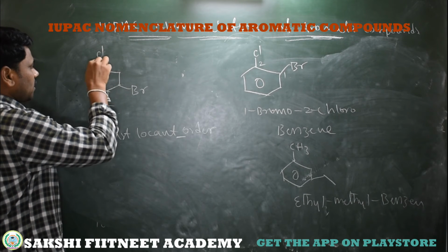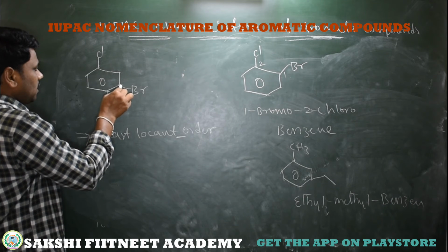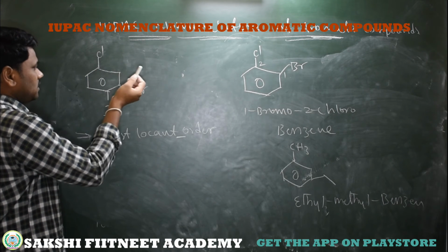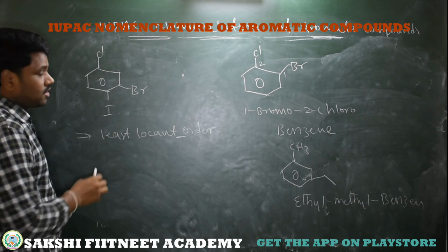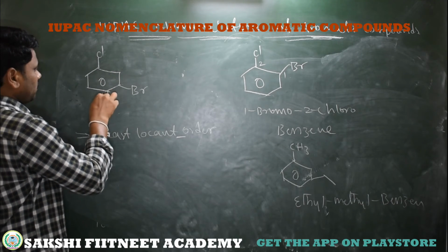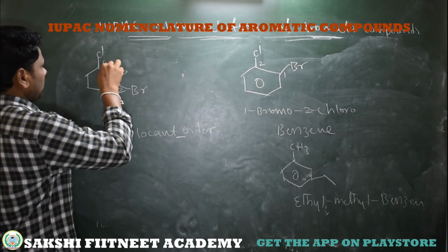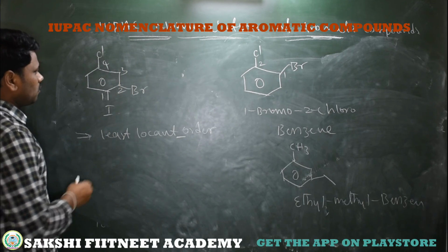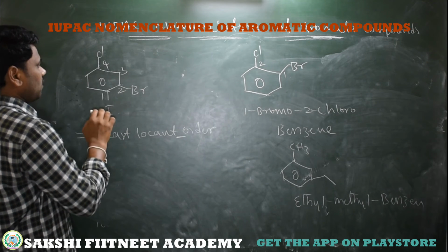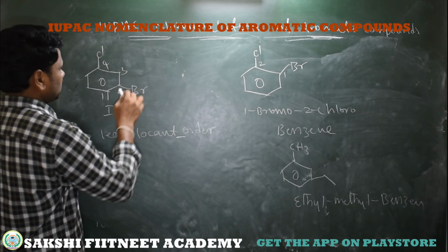If I am taking from here anti-clockwise, 1 plus 2 it's 3, 3 plus 2 it's 4, it's 7. So 7 is a less number. So this is the proper way to mention their positions. First, second, this is third and fourth. What is the name of this compound? Now you just follow alphabet. 2 bromo, 4 chloro, 1 iodo, benzene.